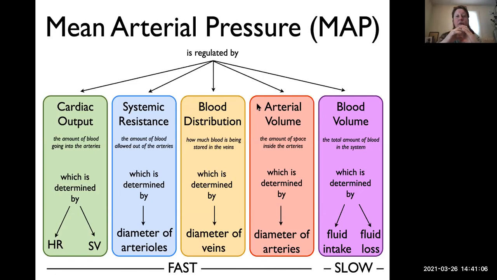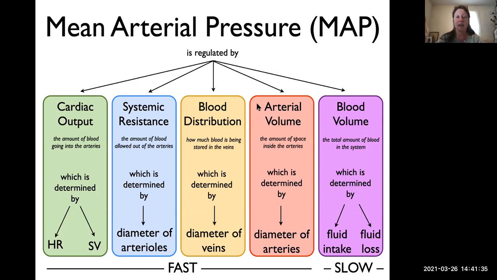If mean arterial pressure is high and the arteries relax or dilate, that's going to reduce the mean arterial pressure. So simply by changing the size of the chamber, and it's a long, thin chamber because we're talking about the systemic arteries, by changing the volume or the space inside the arteries, we can also change mean arterial pressure.